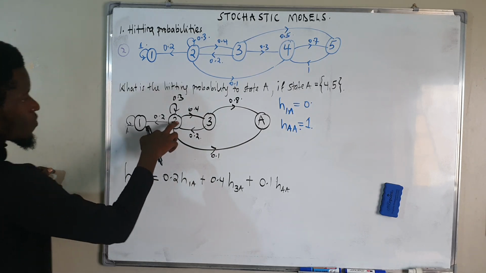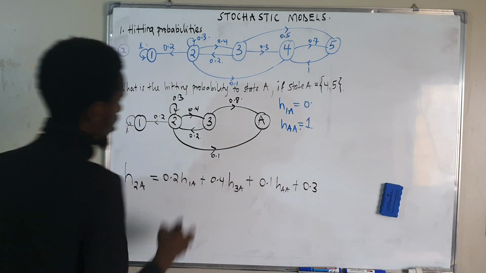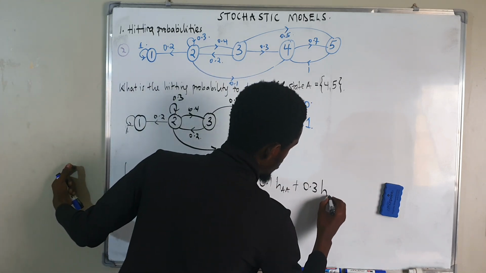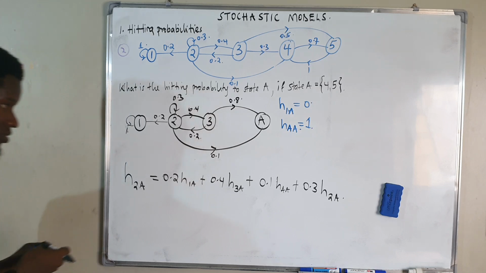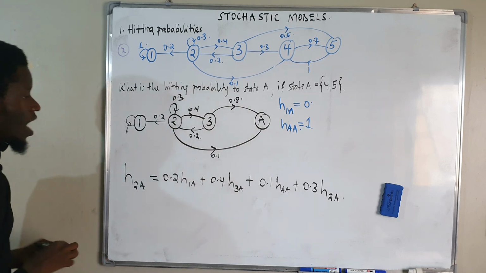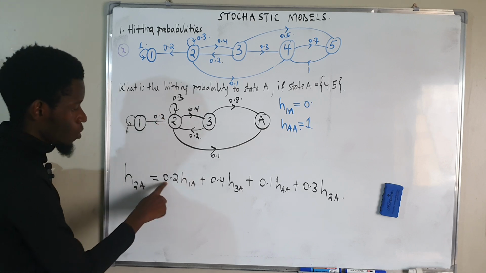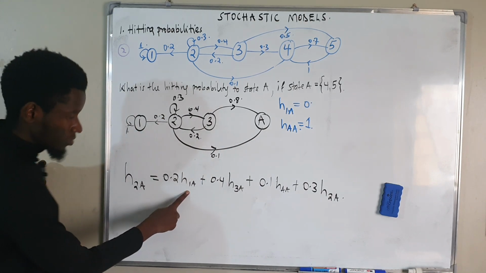Also, plus the probability of me staying at 2, which is 0.3, times H2A. That's our first equation, the hitting probability from 2 to A. I'm repeating: I'm leaving 2 to 1 with a probability of 0.2, and the hitting probability from 1 to A, which is this one.